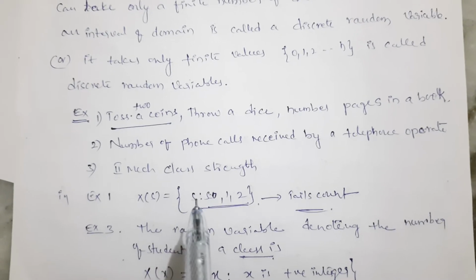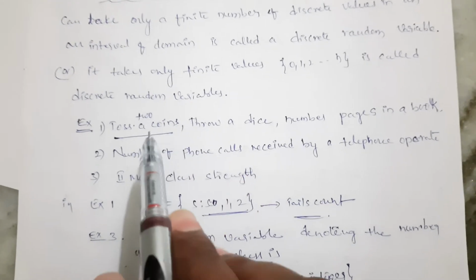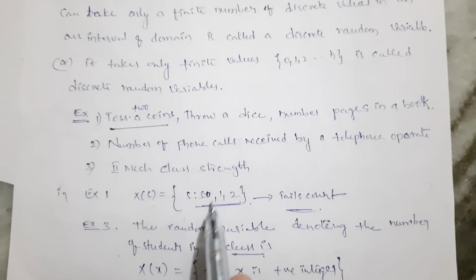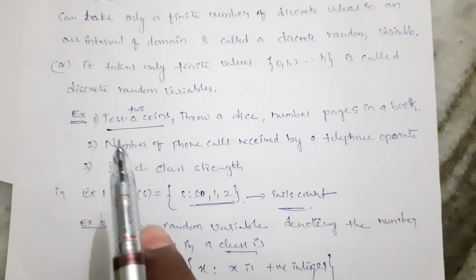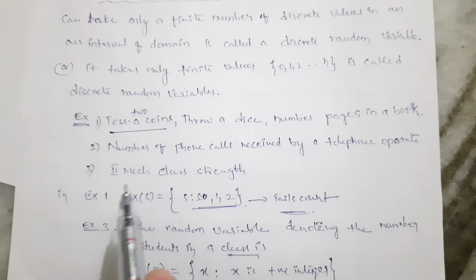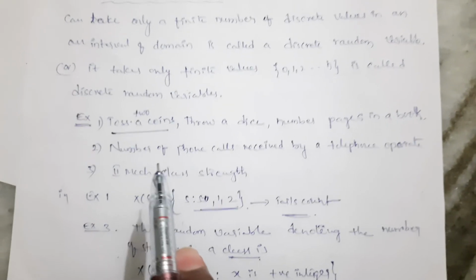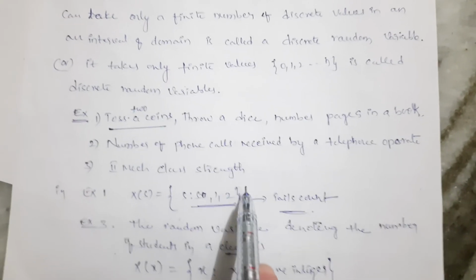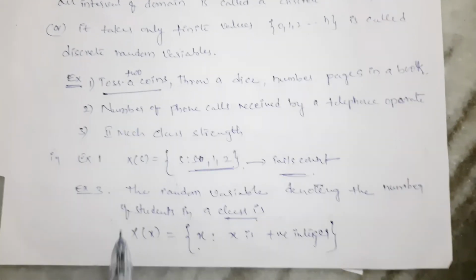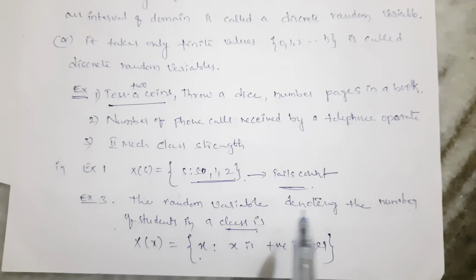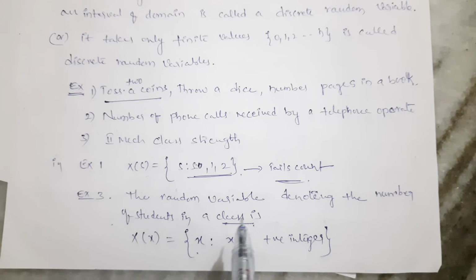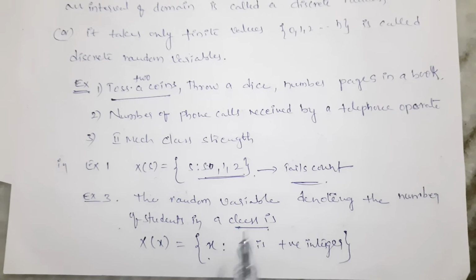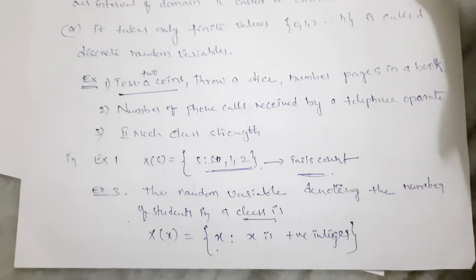For example, tossing 2 coins, we can represent it as X of s is equal to 0, 1, 2. Here we are counting tails. In the first experiment we get heads, so the tails count is 0, then 1, 2. This is the tails count. Next, in example 3, the random variable denoted by the number of students in a class is X of s equal to x, where x is a positive integer.